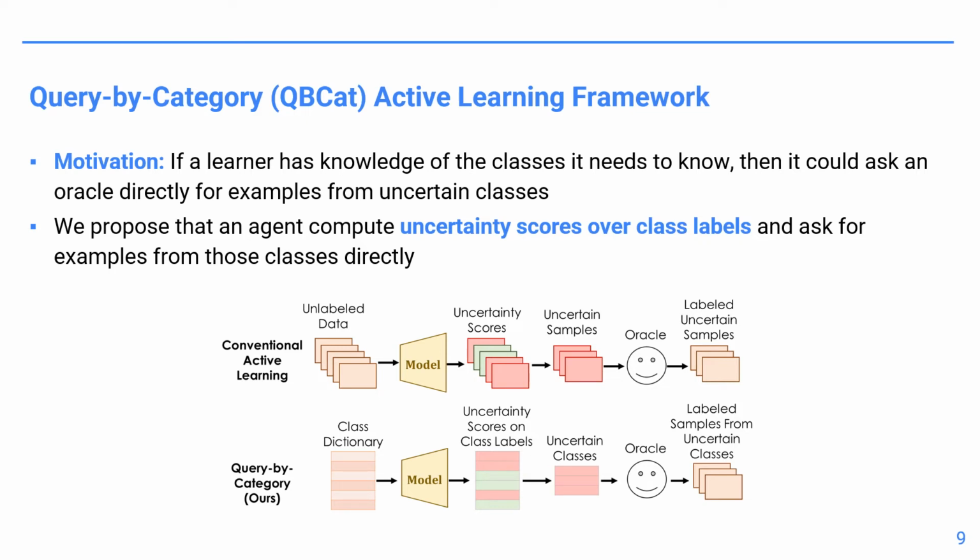In contrast, a Query by Category active learning method would be provided with a dictionary of classes it is expected to know about. The agent would then compute uncertainty scores over classes and select the classes it is most uncertain about. An annotator would then provide examples from those uncertain classes to the agent.